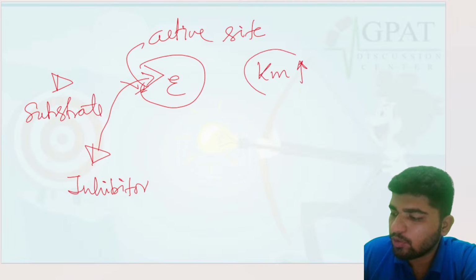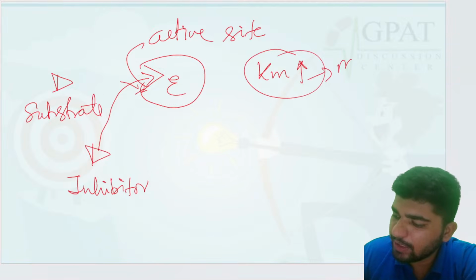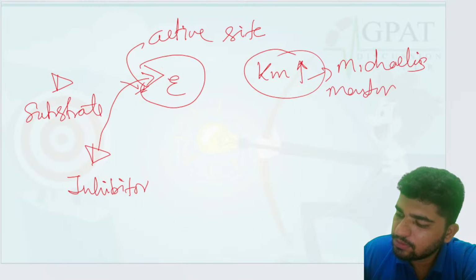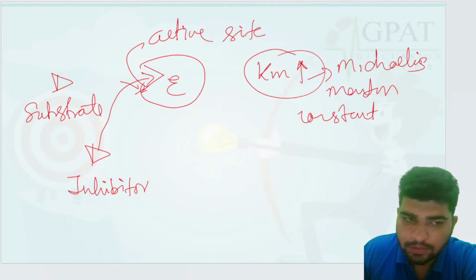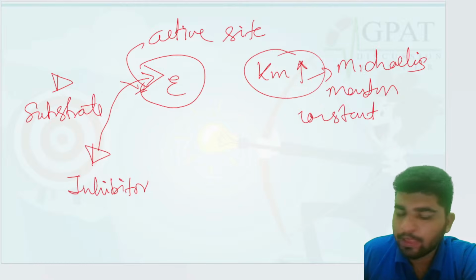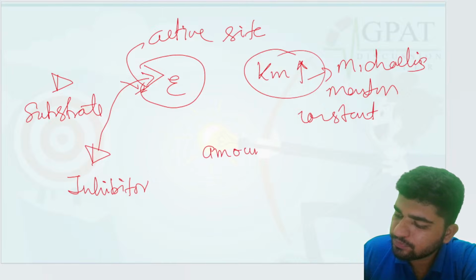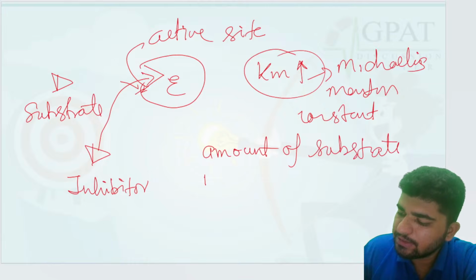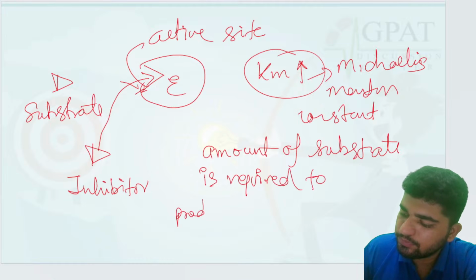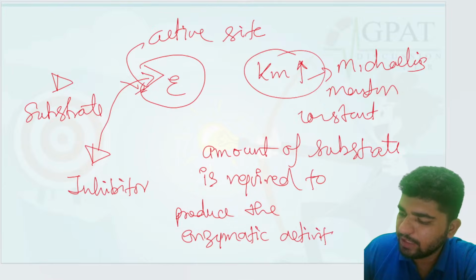Km would be increased. What is Km? Km is the Michaelis Menten constant, which shows the amount of substrate that is required to produce enzymatic activity.